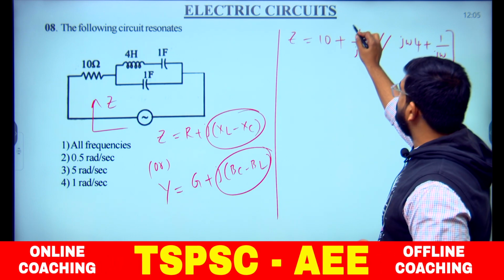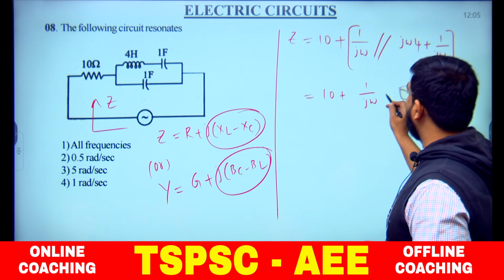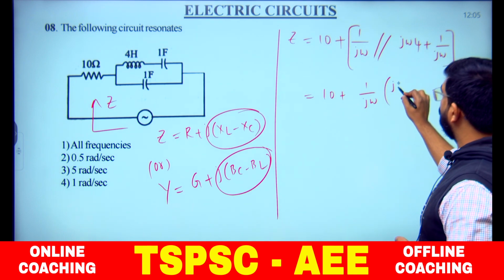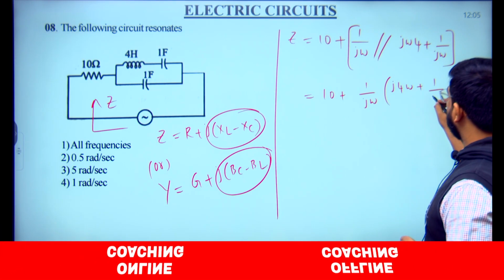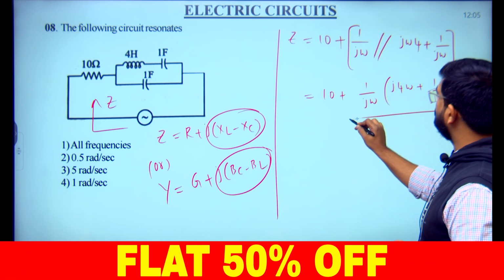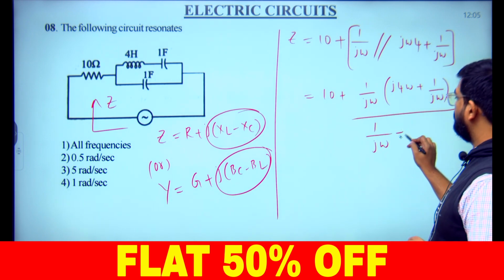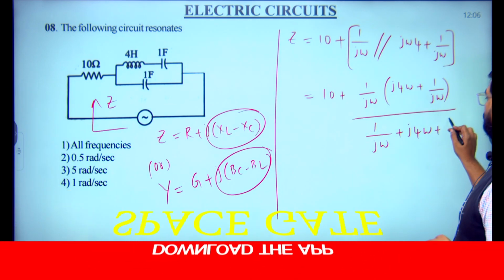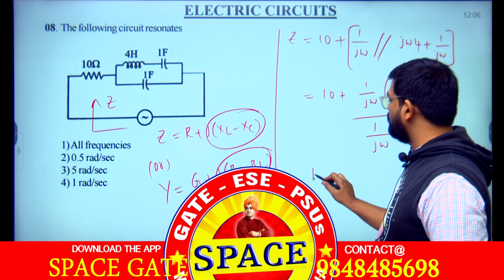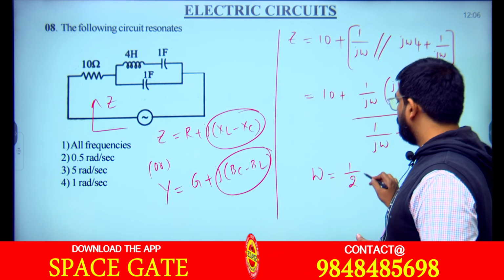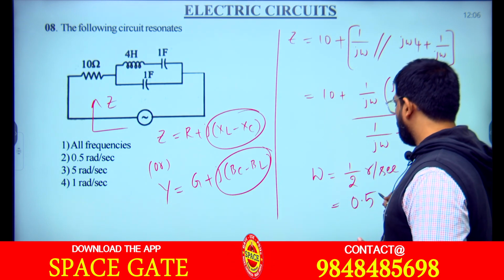If you observe here, 10 plus 1 by J omega is in parallel with J 4 omega. These are in series and this one is parallel. So, now Z1 Z2 by Z1 plus Z2, with J 4 omega plus 1 by J omega. If you simplify and equate the imaginary part to 0, we get omega equal to 1 by 2 radians per second, equivalent to 0.5 radians per second.